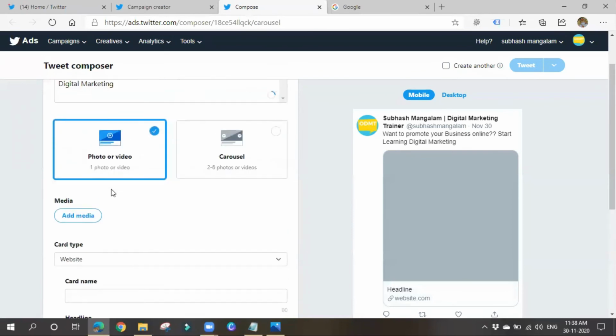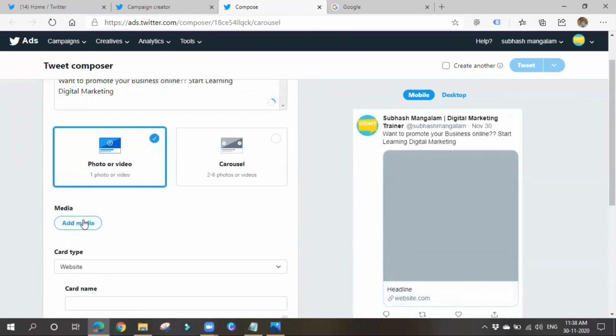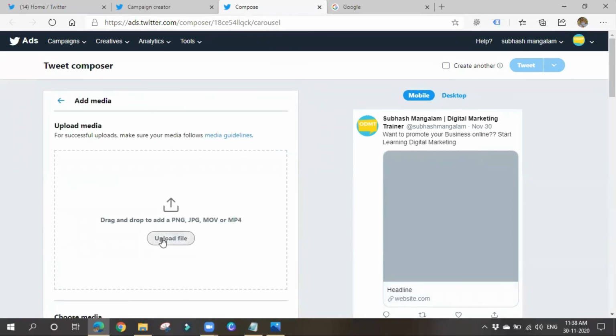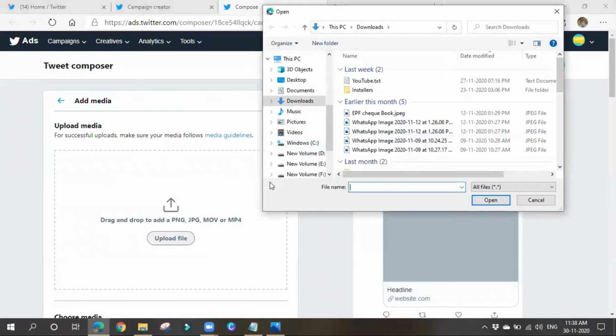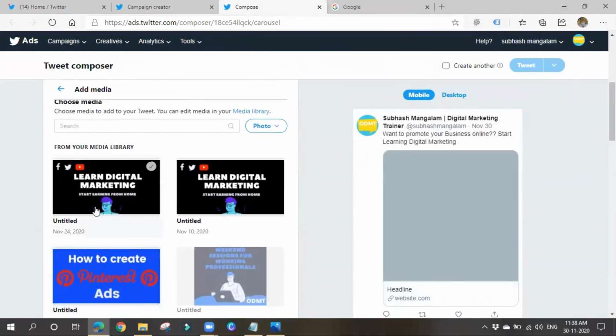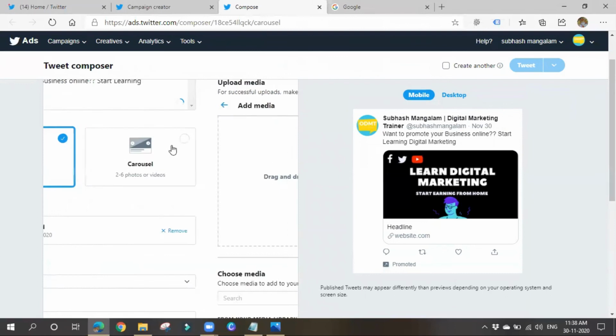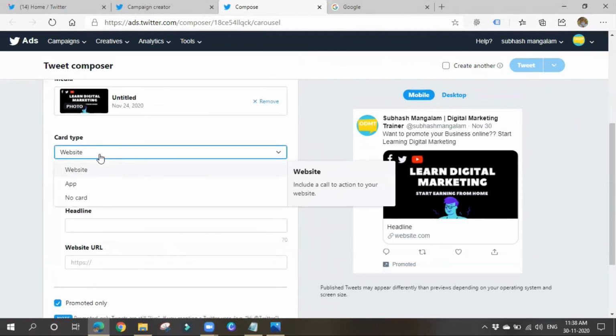You can also go with the cards and all. Okay, let me add some media. I'll upload a file. So sorry. Okay. So card type, you can go with the website, app, or no card.